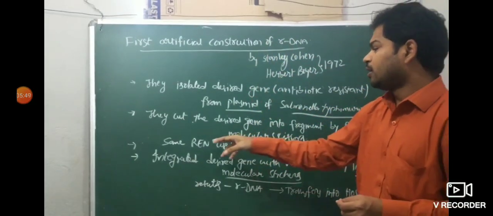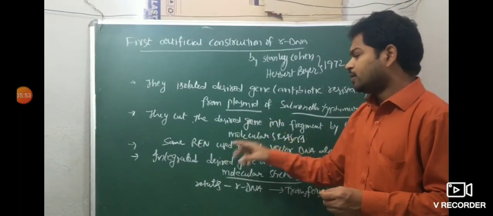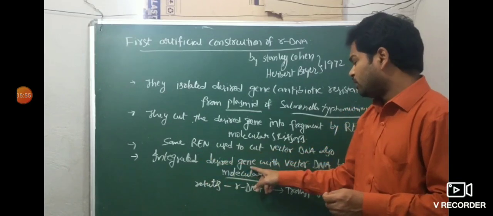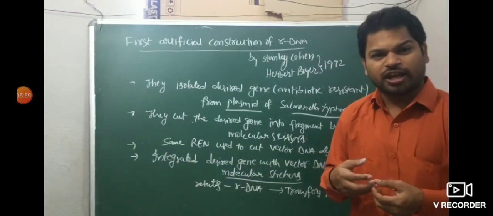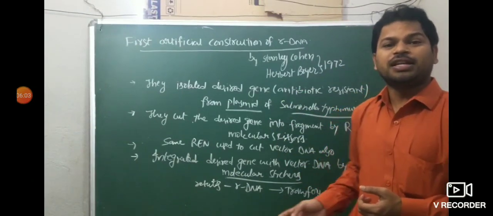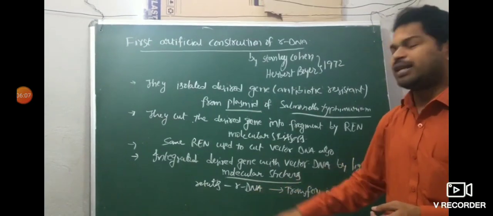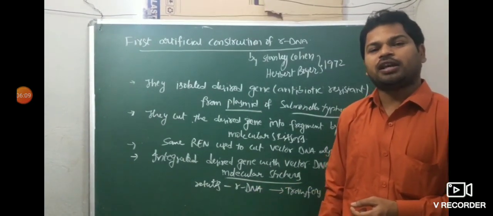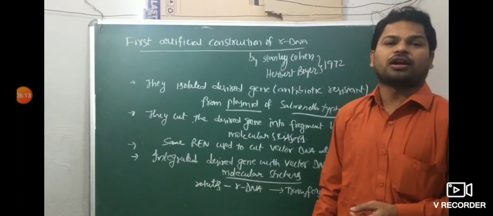After cutting both the desired gene and vector DNA, the desired gene is integrated with the vector DNA by DNA ligase enzyme, which is called molecular stitches, and produces recombinant DNA or rDNA. Then the rDNA is transferred into the host organism.